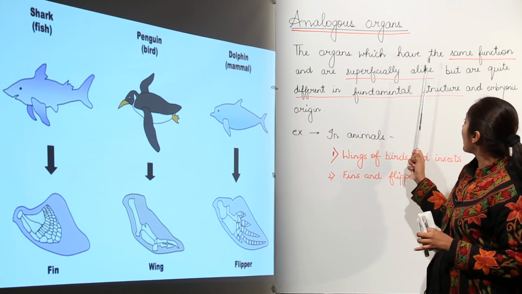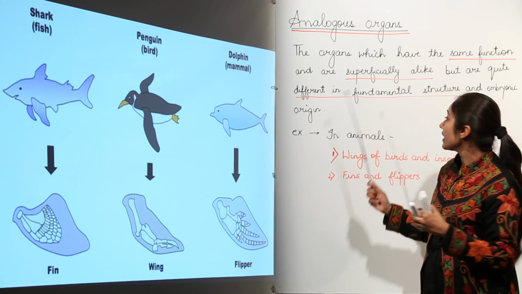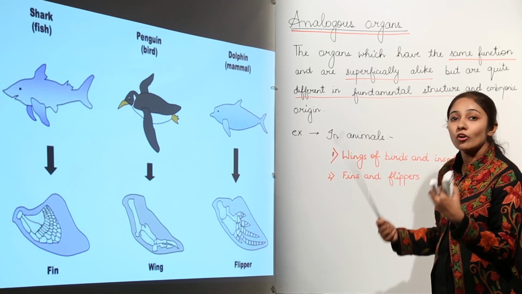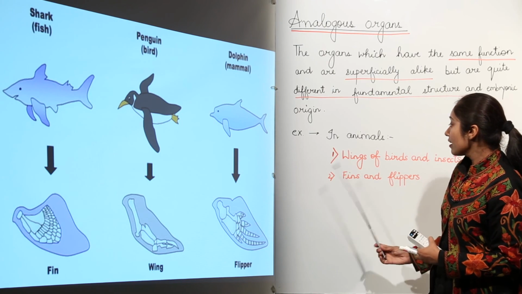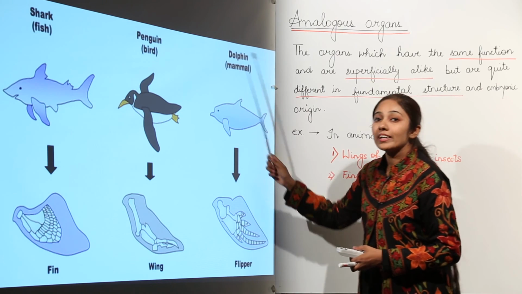The organs which have the same function and are superficially alike but are quite different in fundamental structure and embryonic origin. So examples are wings of birds and insects, and fins and flippers in case of shark, penguin and dolphin.